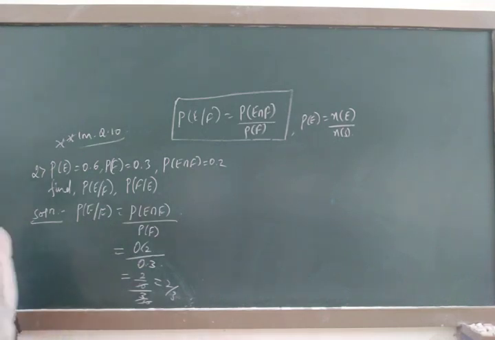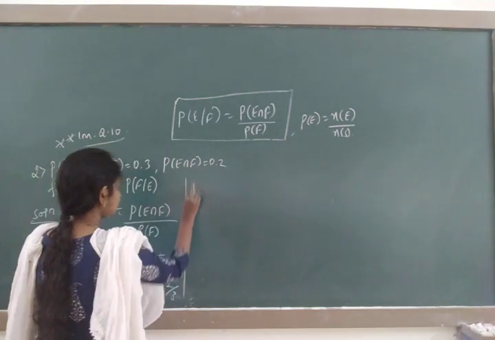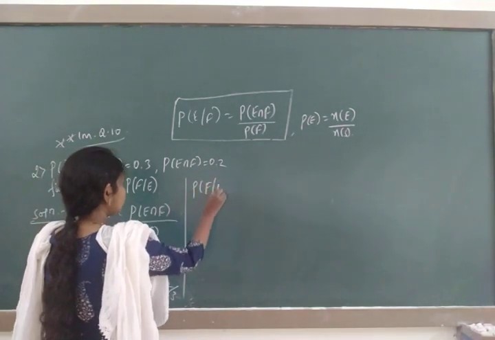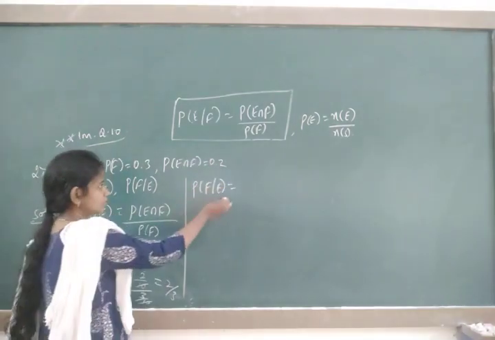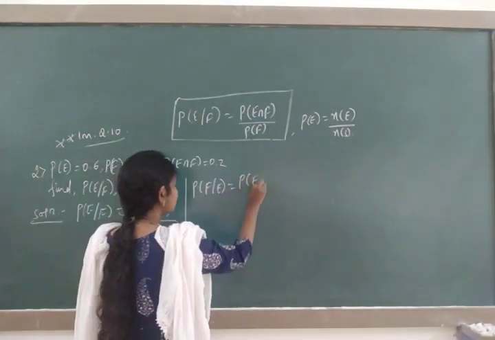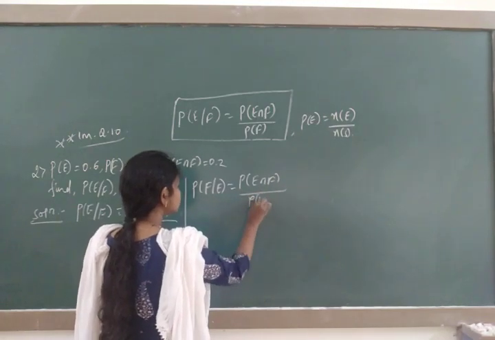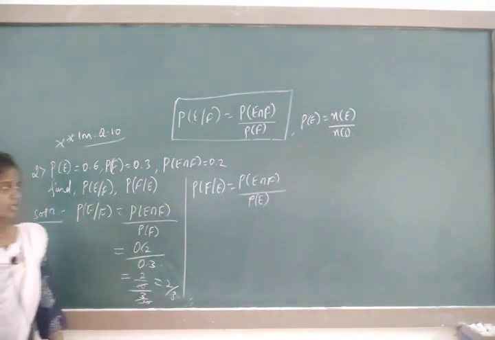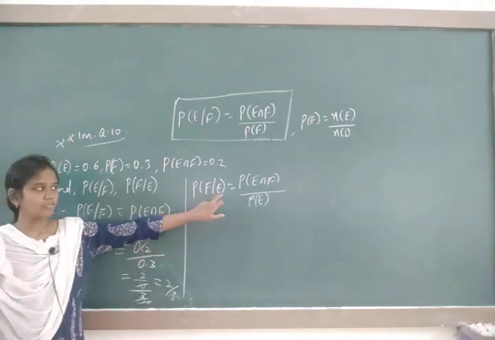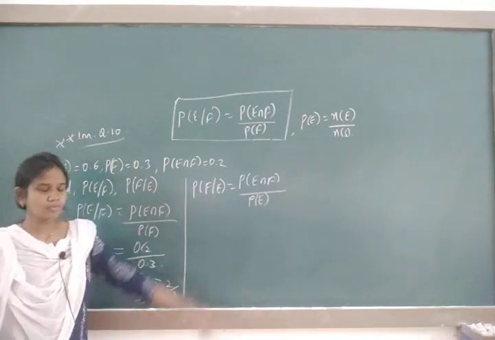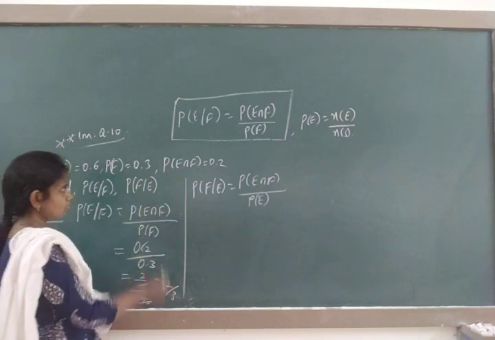Okay, similarly go with P of F by E. The numerator will be the same. You have to write E intersection F only. P of E intersection F divided by, the denominator is E, so you have to write P of E. So how much is P of E intersection F?